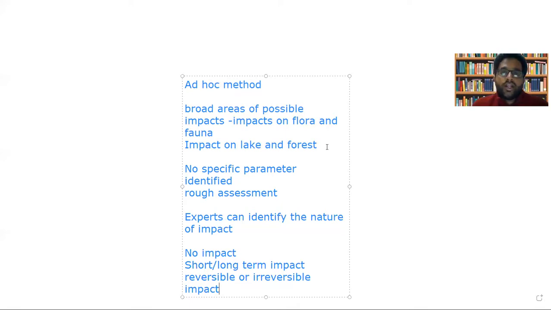So this is the ad hoc method. You are identifying broad areas of possible impact, like impact on flora and fauna, impact on lake and forest. There is no specific parameter being identified. Instead, you are doing a rough assessment, and the nature of impact can be identified, either no impact, short-term or long-term impact, reversible or irreversible impact. So that is all about the ad hoc method.